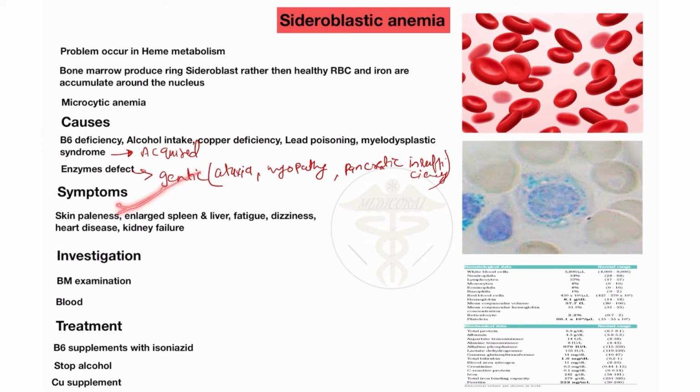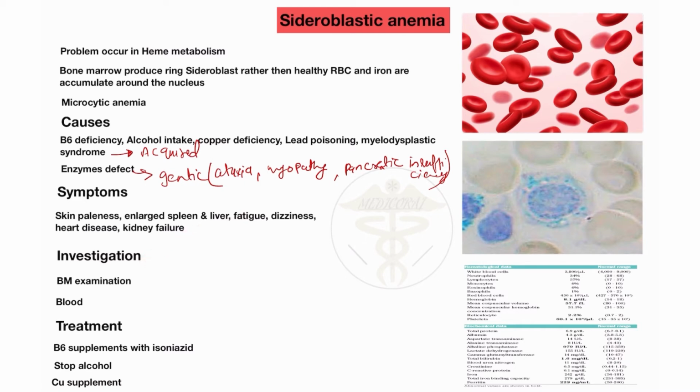What are the symptoms you will see in the patient of the sideroblastic type of anemia? In the patient of sideroblastic anemia, you will see skin paleness, enlarged spleen or liver, the size of the spleen and liver increases in the patient, fatigue, dizziness, and also weakness. Heart disease also appears in the patient, and kidney failure. In sideroblastic anemia, kidney failure appears when it is the severe type. So these are the symptoms mostly appearing in the sideroblastic type of anemia.